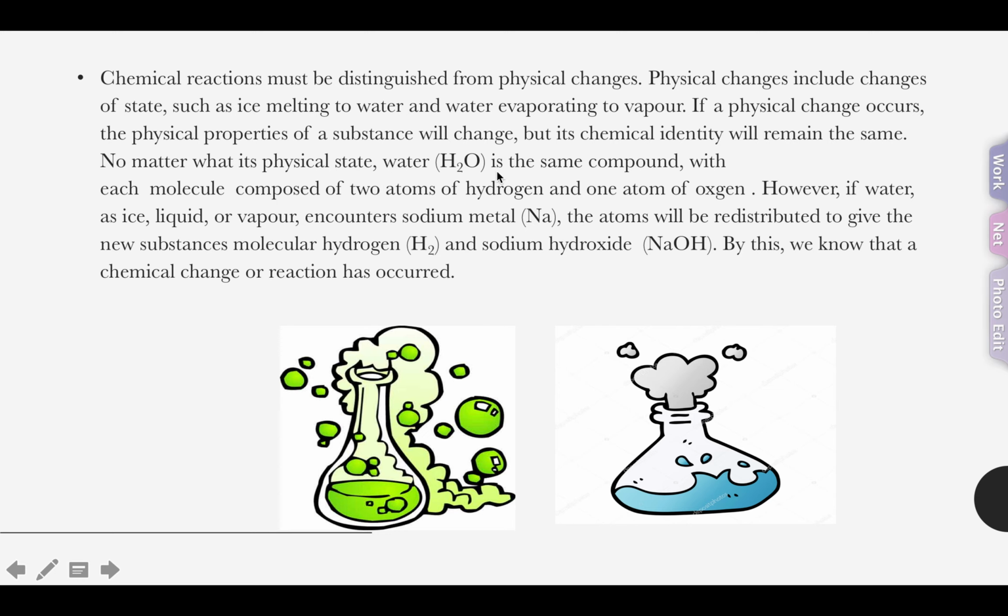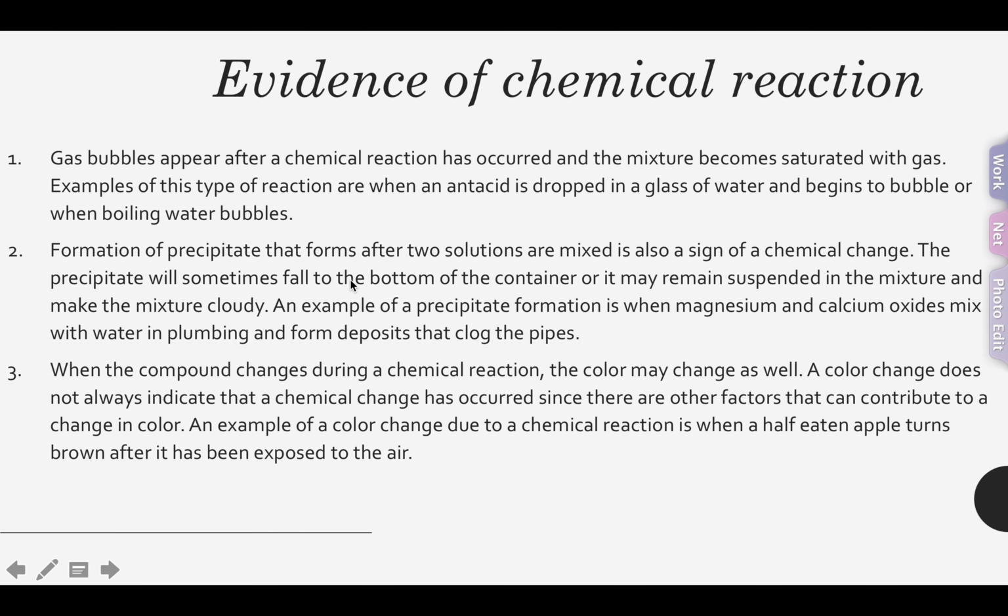So water, H2O, is the same compound, with each molecule composed of two atoms of hydrogen and one atom of oxygen. However, if water, as ice, liquid, or vapor, encounters sodium metal, Na, the atoms will be redistributed to give the new substances molecular hydrogen, H2, and sodium hydroxide, NaOH. By this, we know that a chemical reaction has occurred.